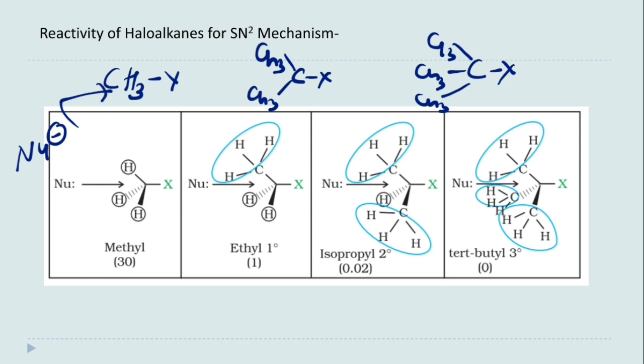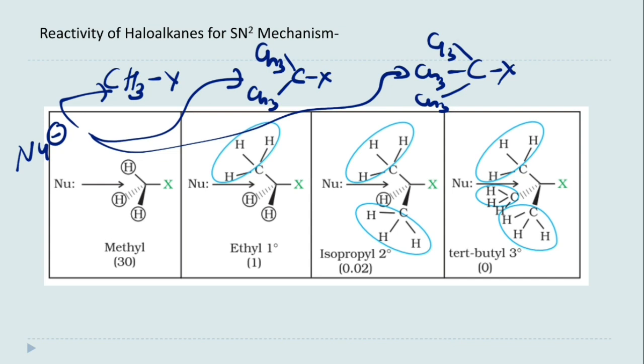Is it 1 degree, 2 degree or 3 degree? So the nucleophile will attack easily in that reactant in which there is less hindrance on the reverse side of the leaving group or haloatom.